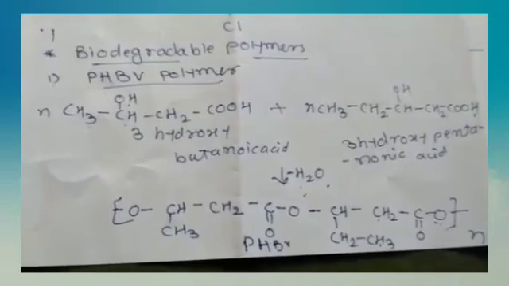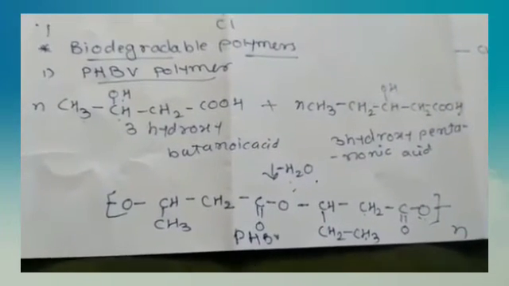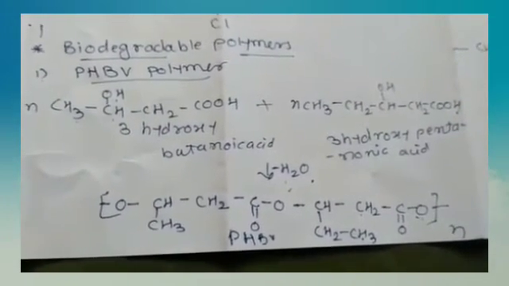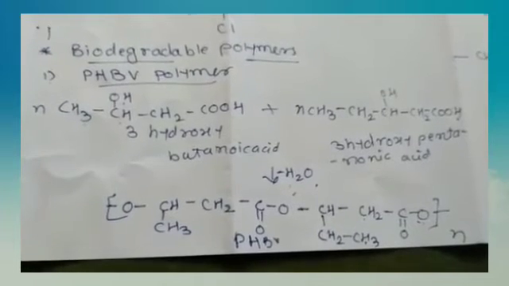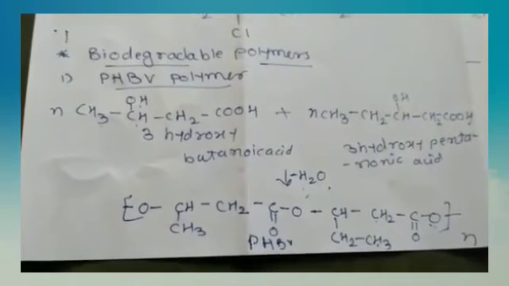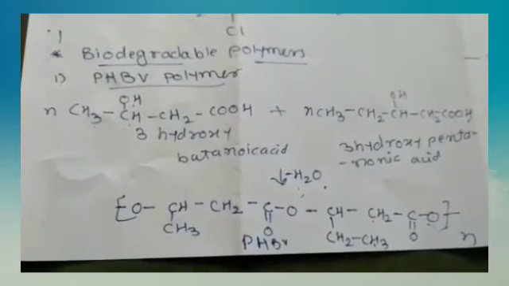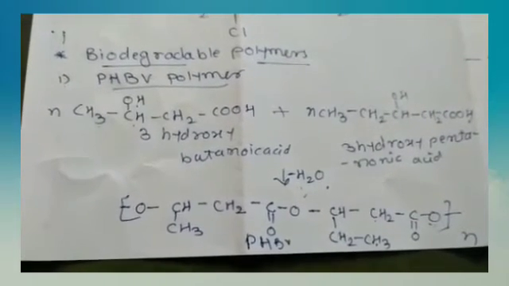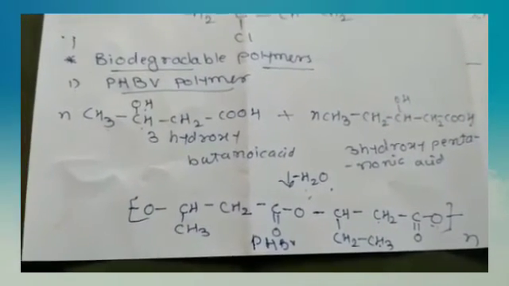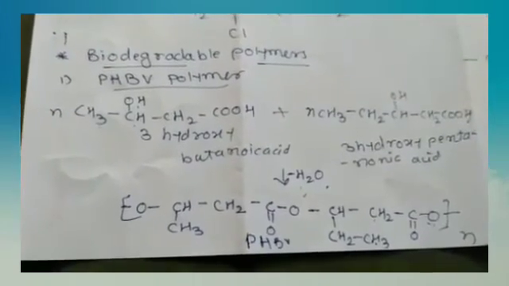Here CH2, C double bond O, O. This is a continuous ester linkage, that is the synthesized biodegradable polymer PHBV, polyhydroxybutyrate-co-beta-hydroxyvalerate.